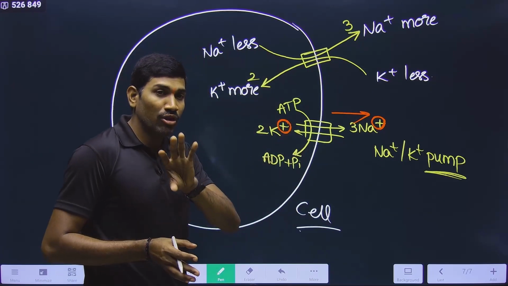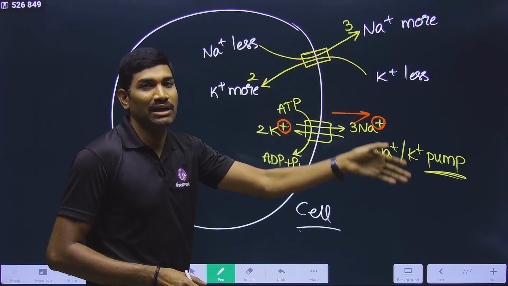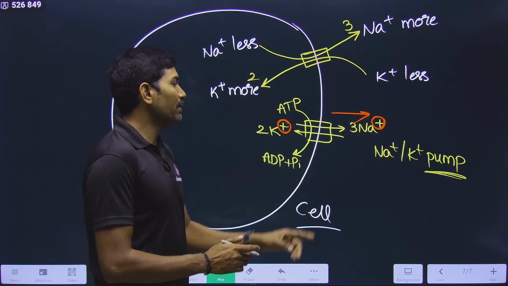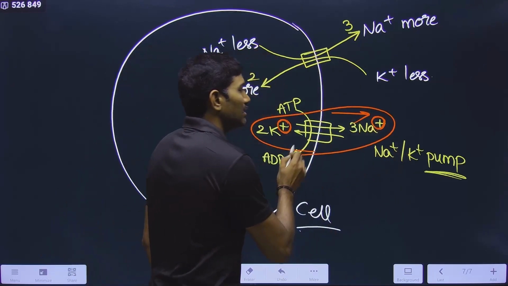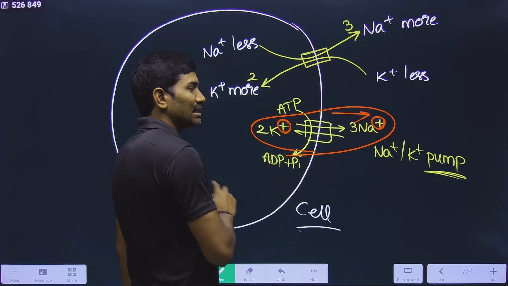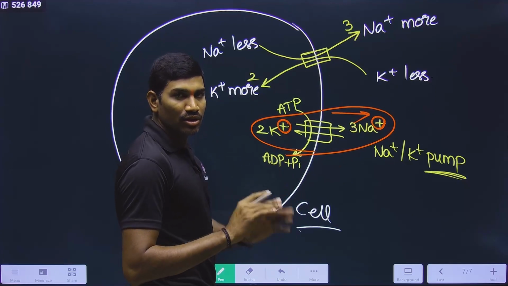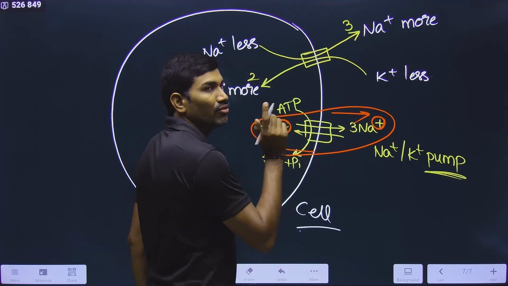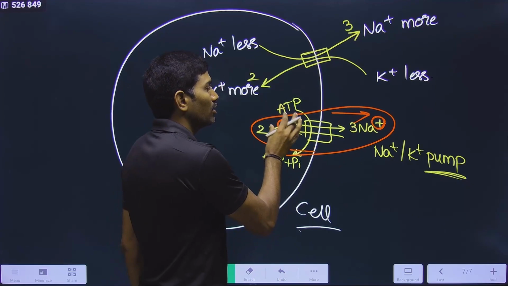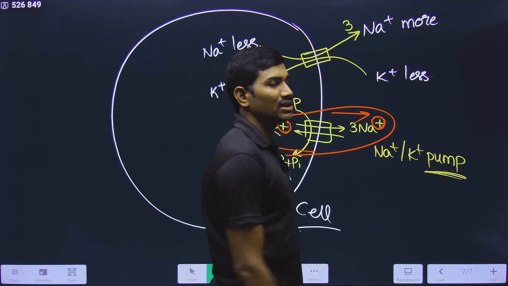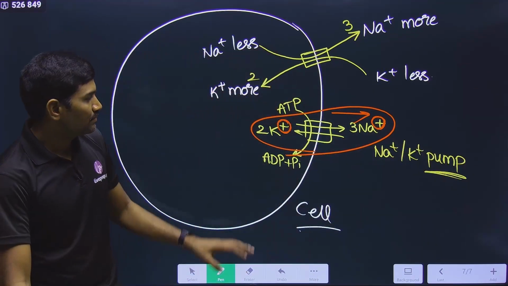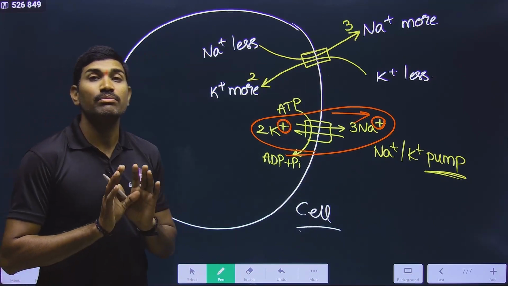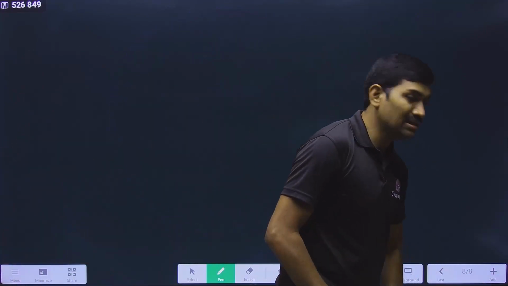I will tell you how this negativeness is useful in the original mechanism. This is the overall impact that you need to understand. Since 3 positives are going outside and 2 positives are coming inside, the overall conclusion is the loss of one positive from inside to outside. This is how the Na plus K plus pump works. With this, the pump concept is completed.